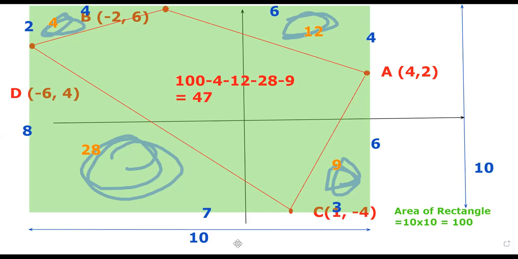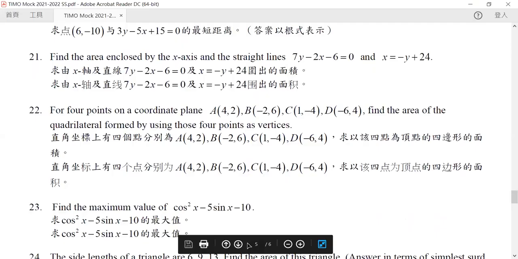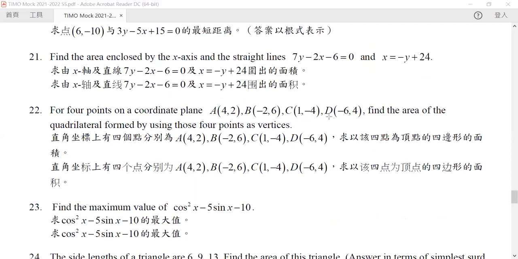So there is no need for you to use any formulas, especially the shoelace formula, if you do not know the orientation of the points. Now, the other way of doing this is to separate this into two groups. You can calculate the area formed by this triangle, and then the area formed by this triangle, because these two triangles combine to form the whole quadrilateral. And by making use of the shoelace formula in that case,